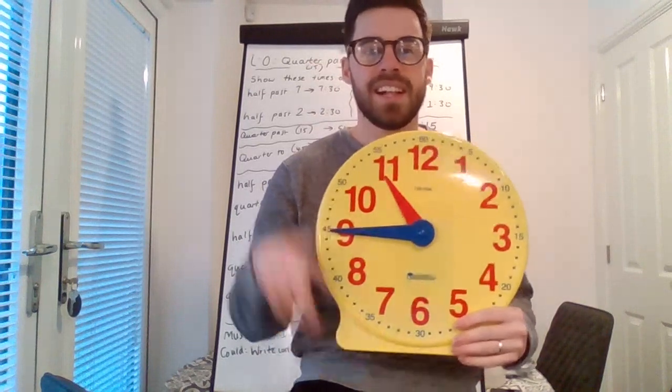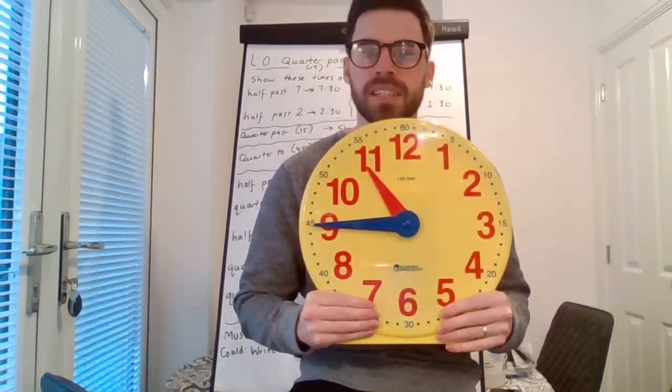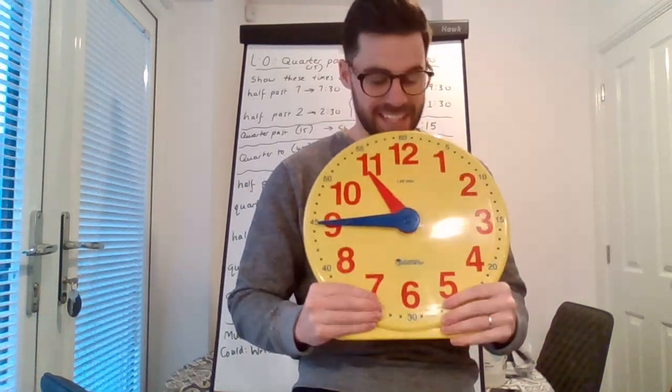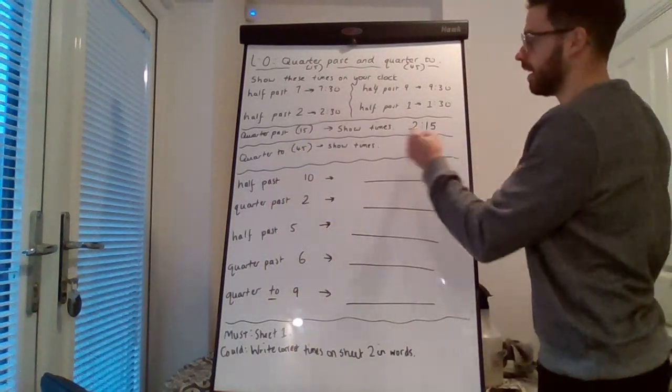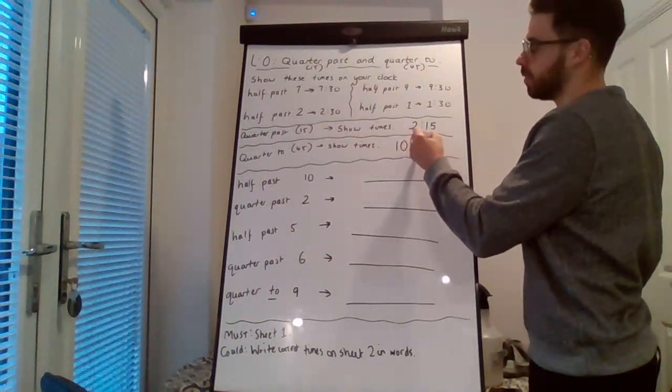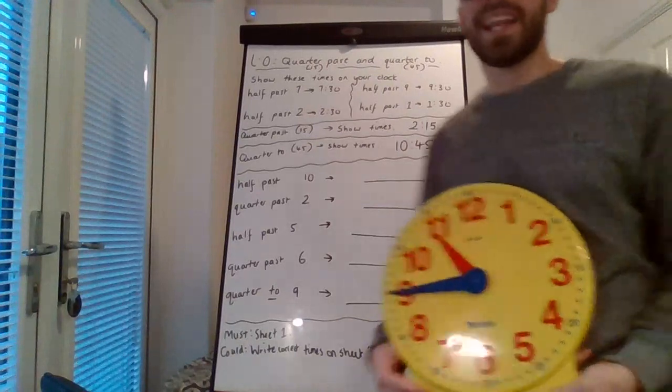It's 11:45. And that's why when you write it in numbers, it can be a little bit confusing, because the hour is still 10. It's 10, and then the minute is 45. 10:45. But we would say 11:45.